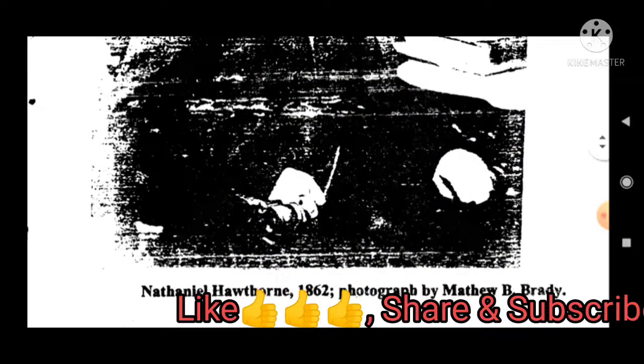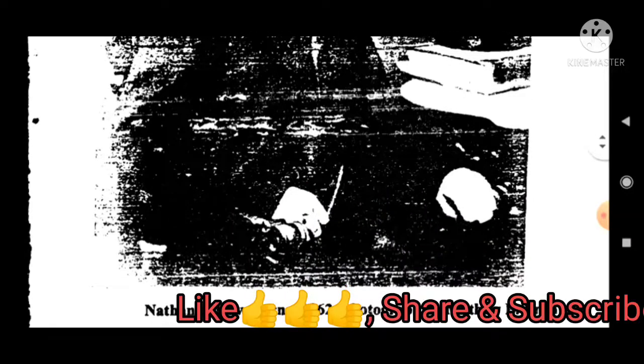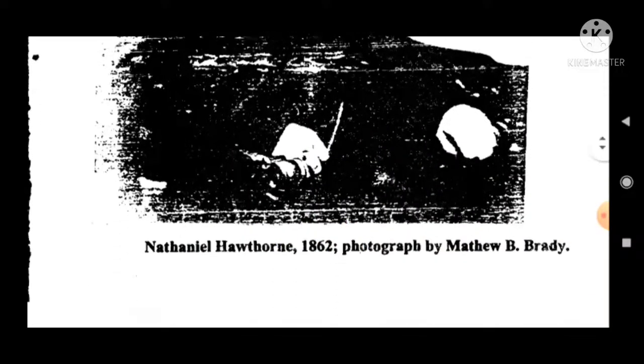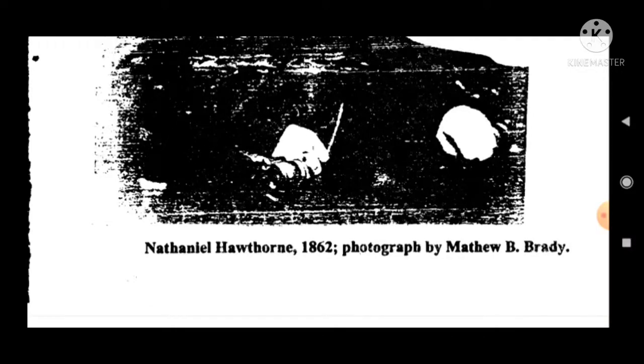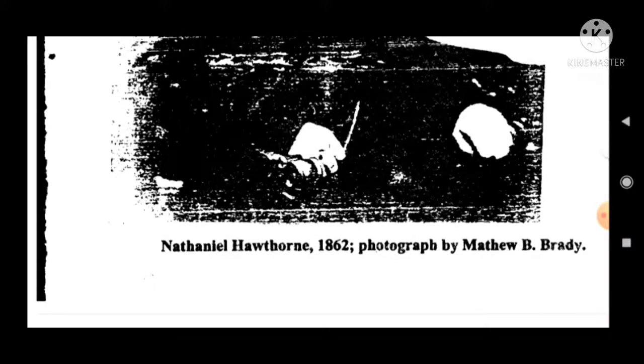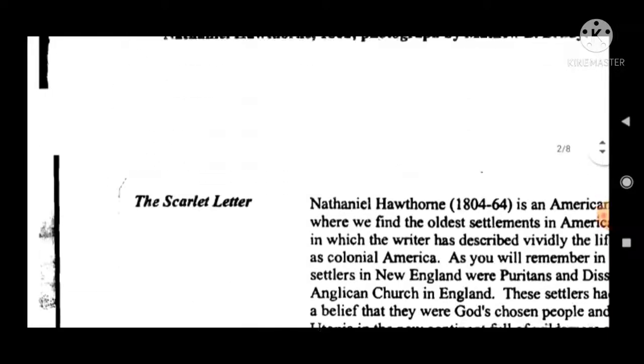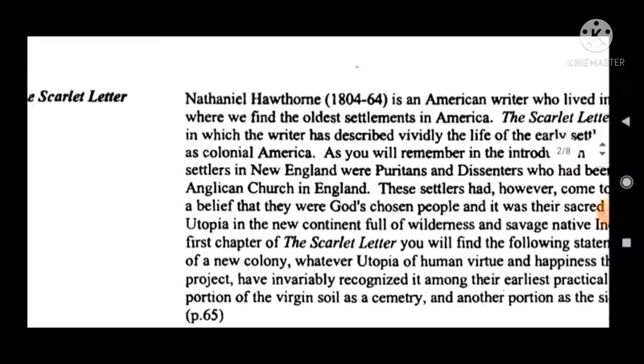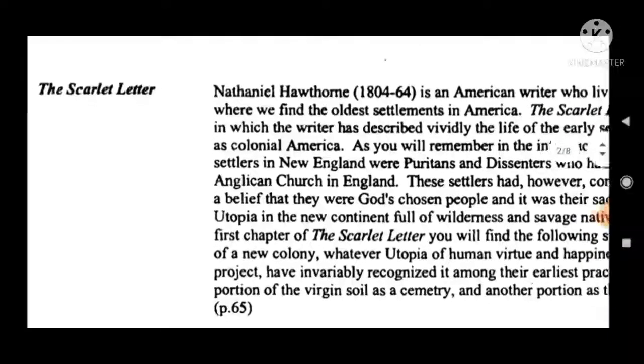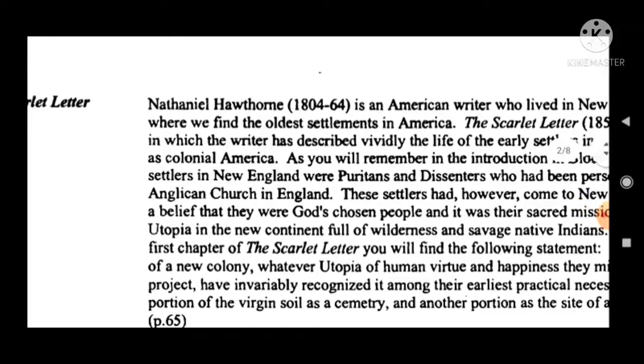Here is the introduction. Okay, so Hawthorne's life: the full name of Hawthorne is Nathaniel Hawthorne, 1862, photographed by Matthew B. Brady. Okay, so here is Nathaniel Hawthorne in an 1862 photograph by Matthew B. Brady. Then we come to The Scarlet Letter and Nathaniel Hawthorne's background.